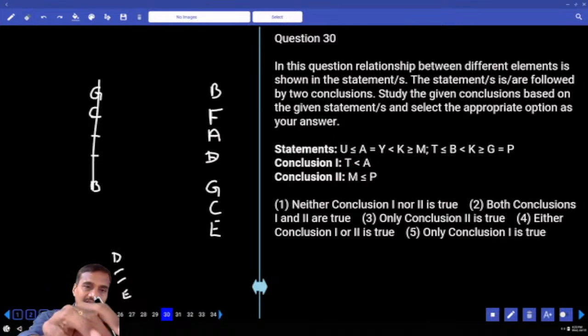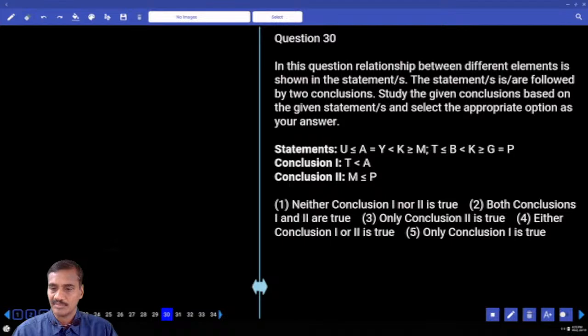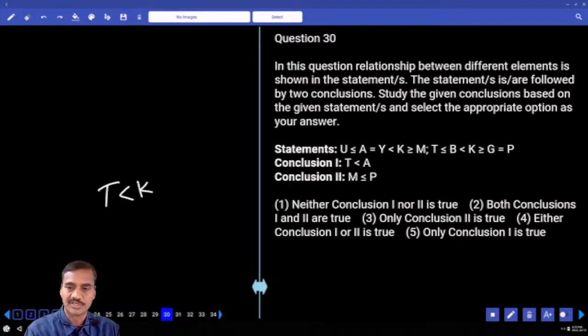Now in this 30, the relation between T and E. Now T and A, which element is common? K is common. Now T to K, T lesser than K. And A lesser than K, and K greater than A. T and A, opposite symbol. No relation can be drawn.